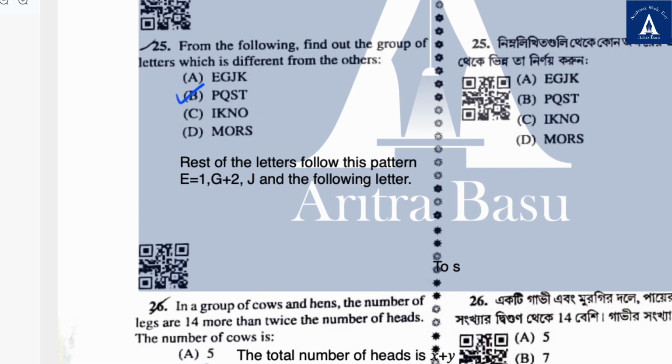25. From the following, find out the group of letters which is different from the others, and according to me, the rest of the letters follow this pattern. E plus 1 letter is G, G plus 2 letters is J, and then J's immediate following letter is given, and PQST does not follow that pattern.